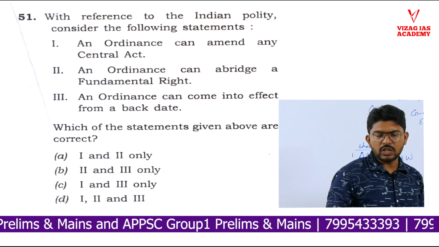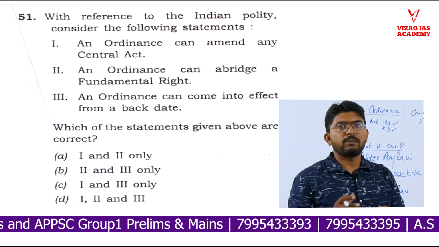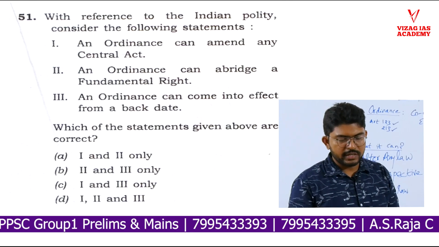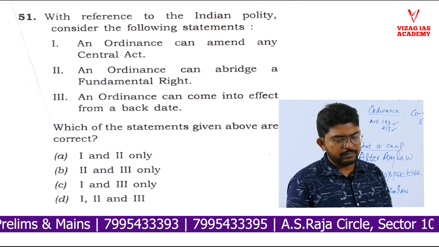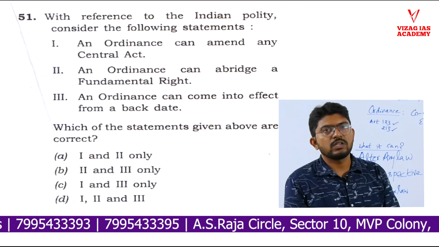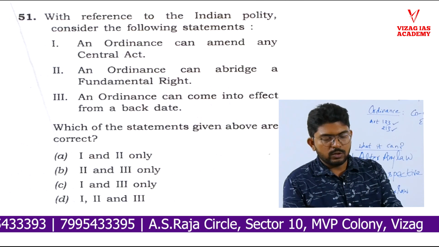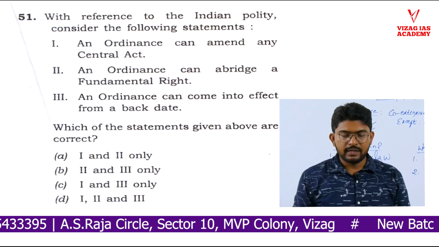When you think about this option, whether it is right or not, you have to think about what power it can give. Then you can understand this. Similarly, an ordinance can come into effect from a back date. Yes, a law can be made applicable from back dates. Similarly, an ordinance also can be made. So, as for the question, 1 and 3 are correct and 2 is wrong. So option C is the correct answer for this question.